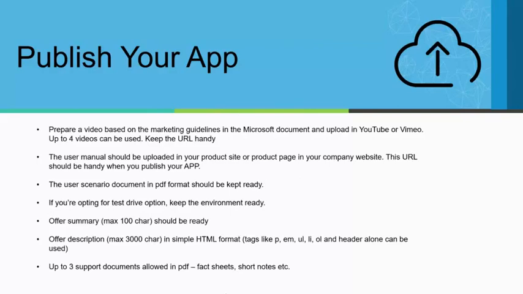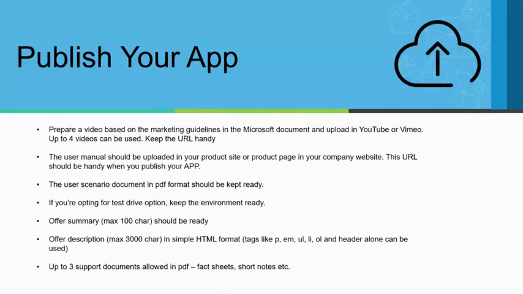The offer summary content is a precise, concise summary within 100 characters, so you should have it written up. For the detailed description, you can go up to 3,000 characters, and that should be in simple HTML format.